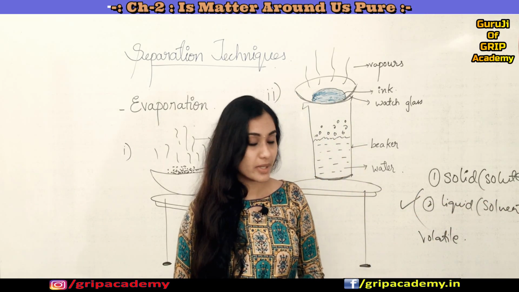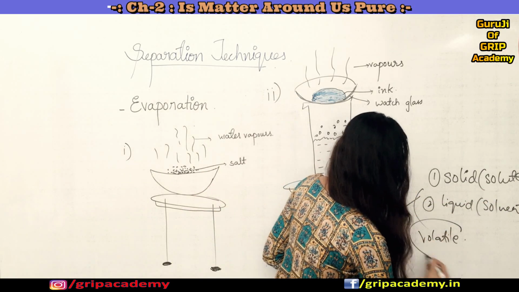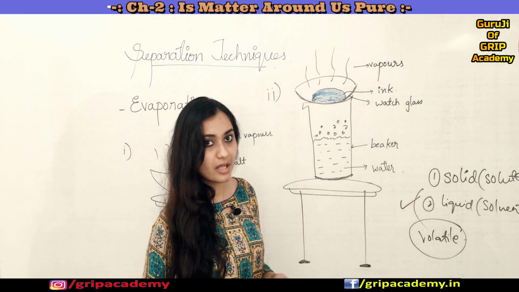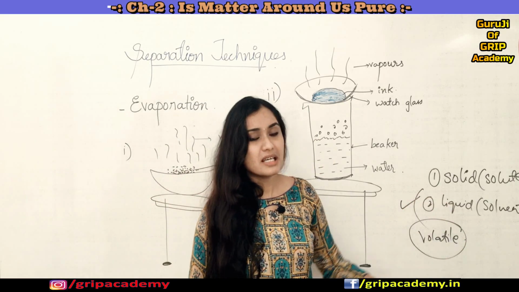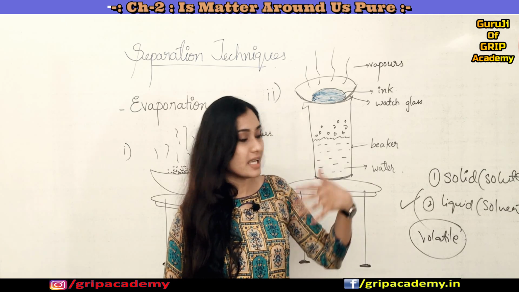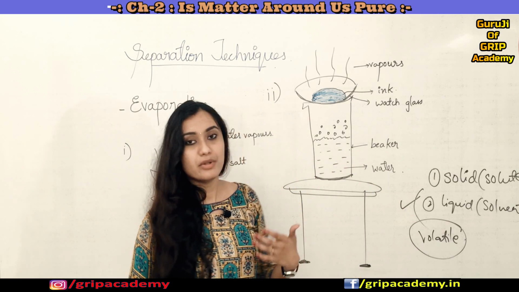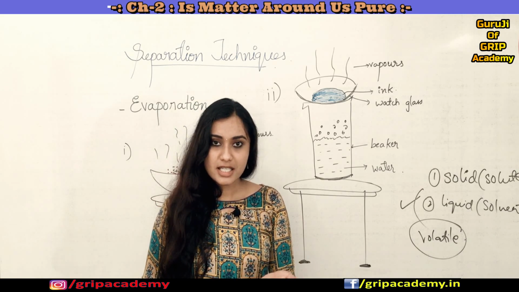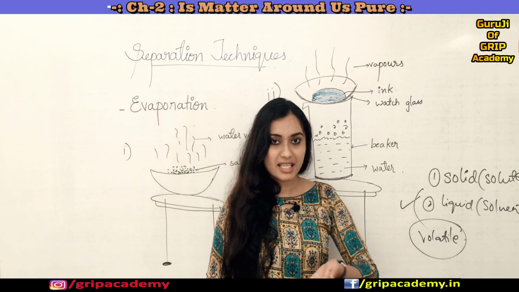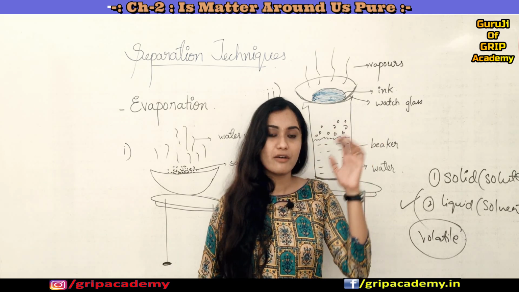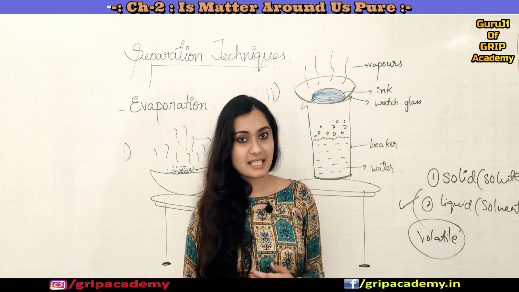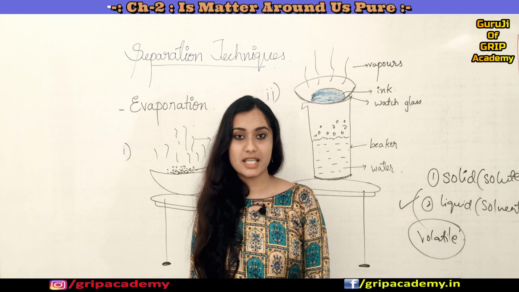Okay, so what is the meaning of volatile then? Volatile is nothing but a chemical component which can be easily converted into its vapor form. For example water, right? When you heat it or when you boil it, what happens? It converts from liquid state to its vapor state. So you can give the example of water for a volatile compound.